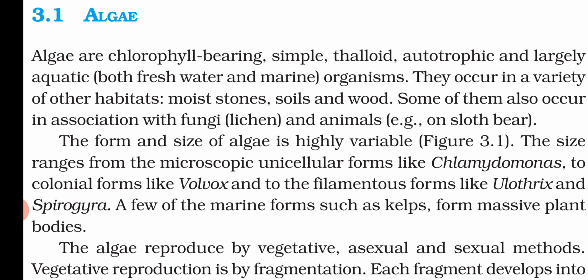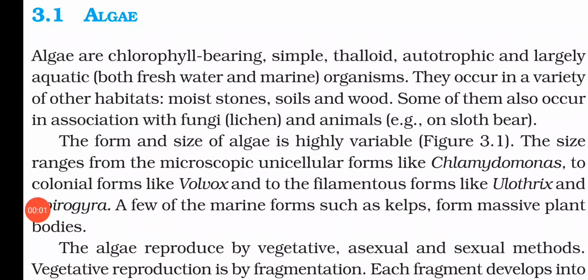Now, not only in fresh water, they occur in a variety of habitats, like moist stone, soil and wood. That means they are not only aquatic, they can be found in terrestrial environments also. Some of them are also associated with fungi and animals. Like the lichens, in which fungi live with algae. That means it is a mixture of fungi and algae. So lichen is the example. And they are also found with animals, like the sloth bear.